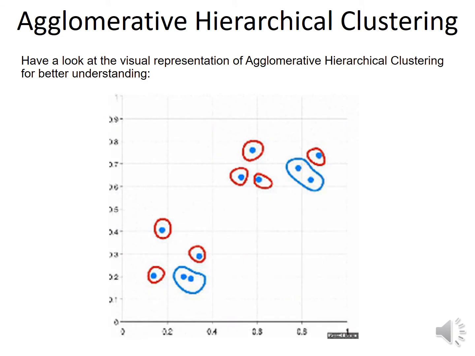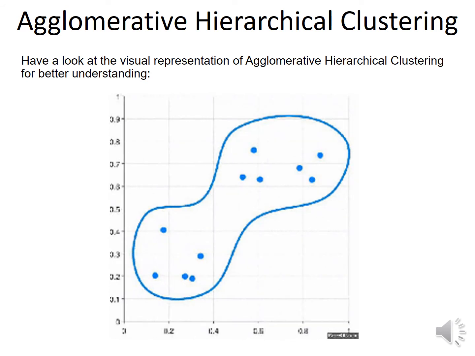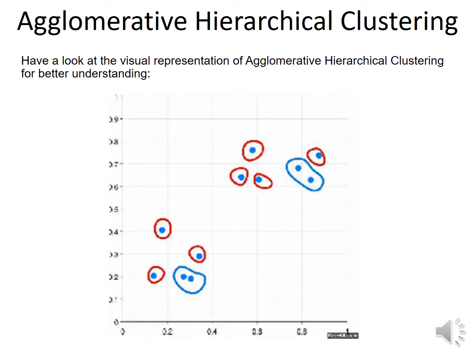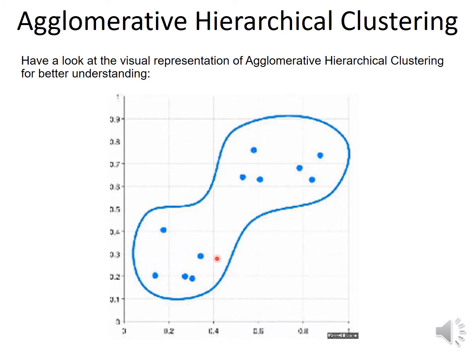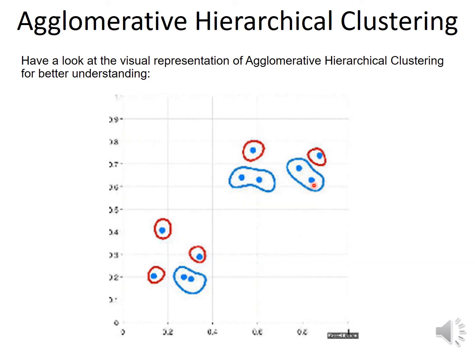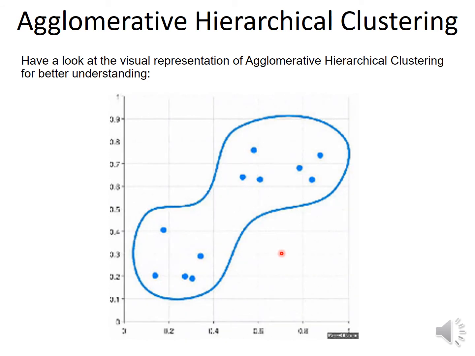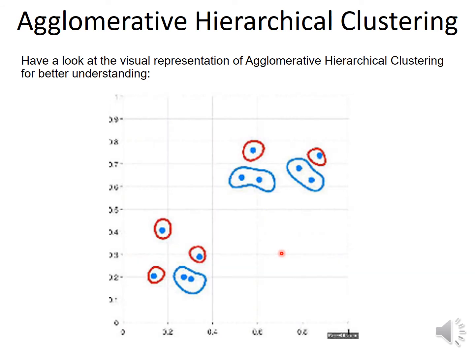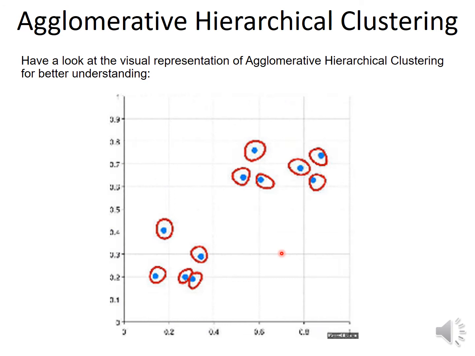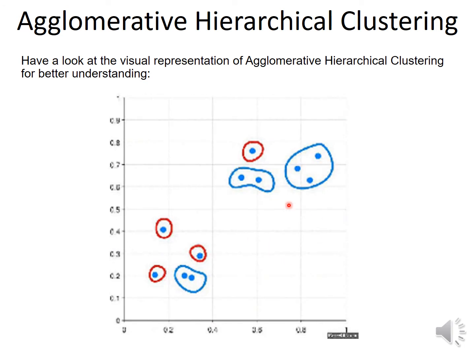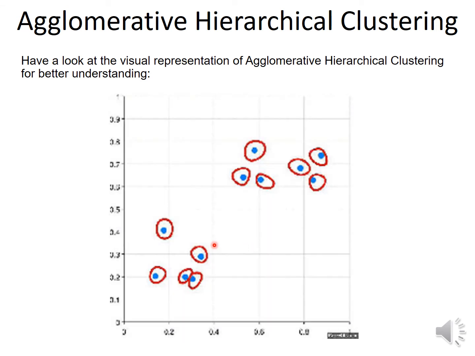Have a look at the visual representation of agglomerative hierarchical clustering for better understanding. So as you can see, first these 2 clusters, then this, then this, then this, based on the distance between the data points. The data points which are nearer to each other are merged first. So in this way the data items keep merging and ultimately form one big cluster.